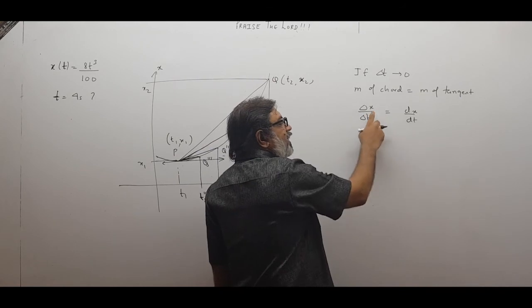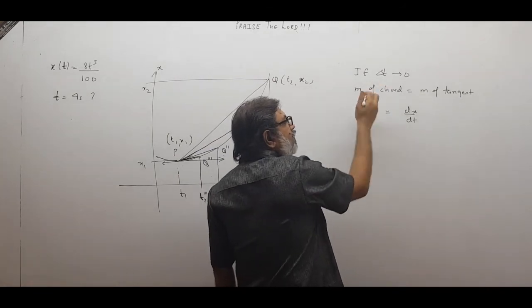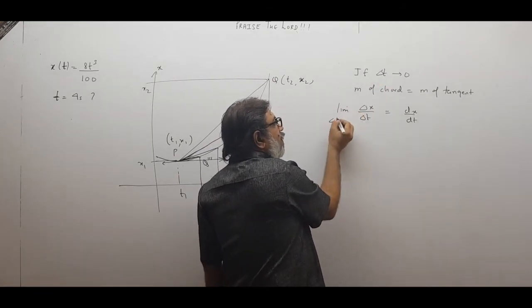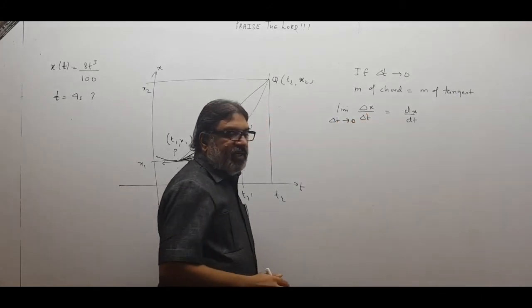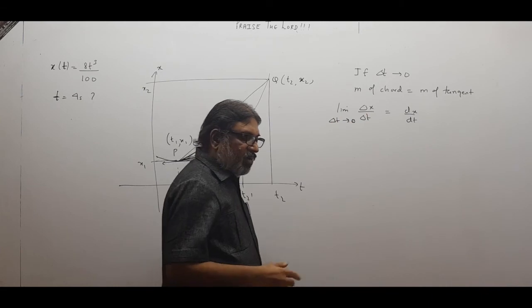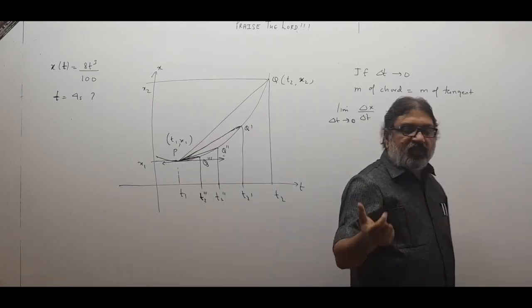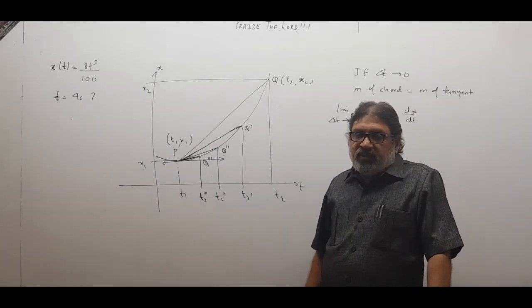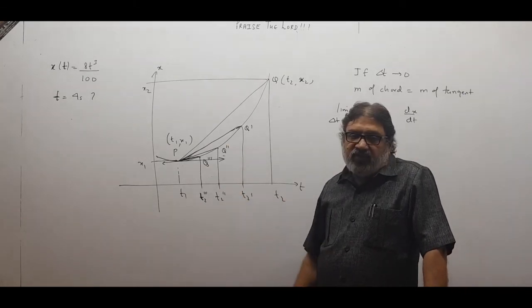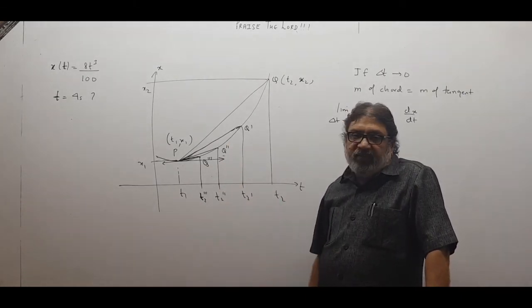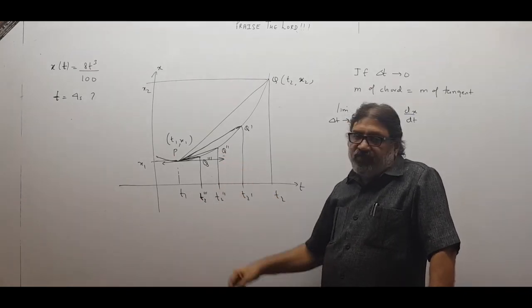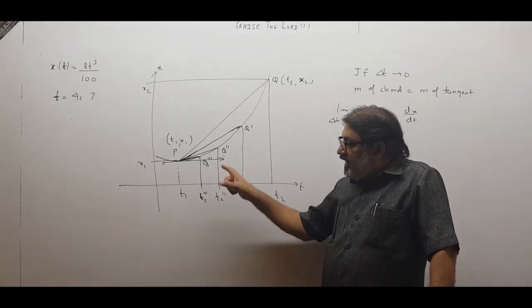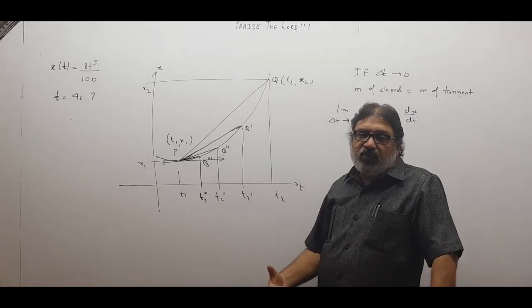And the slope of the chord is delta x upon delta t. When delta t approaches 0, I will write limit delta t approaches 0, delta x upon delta t will be dx upon dt. So we can see that if delta t becomes very small, then the slope of average velocity and the slope of the tangent will be the same. That is the geometrical meaning. That means the direction of the average velocity and the direction of the instantaneous velocity also will be the same.